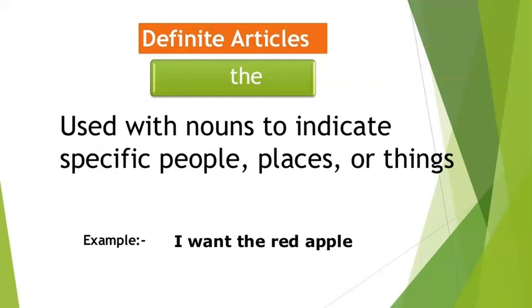So now we are going to discuss the definite article. The is used with nouns to indicate specific people, places, or things. Example, I want the red apple. In this sentence, we can say, which apple? The red apple. It means the indicates a definite article.